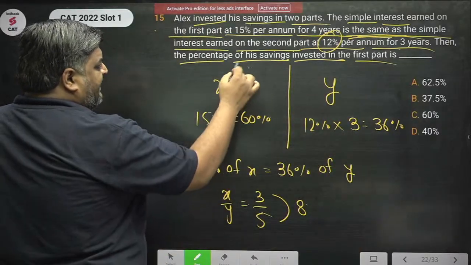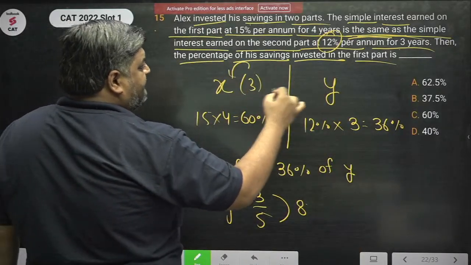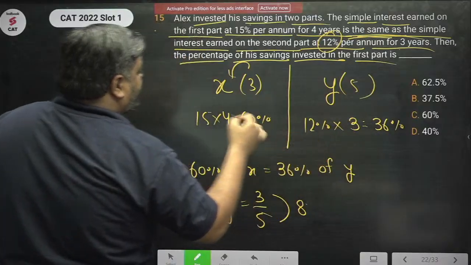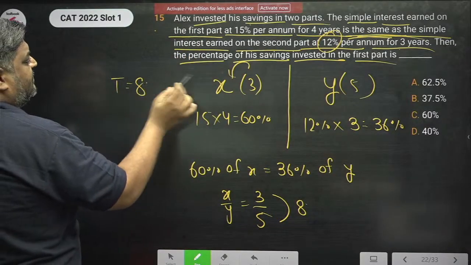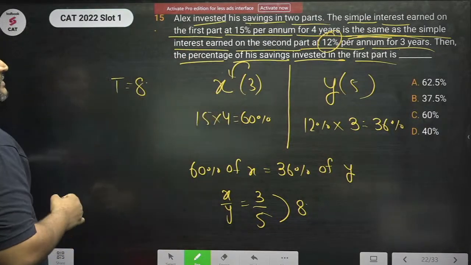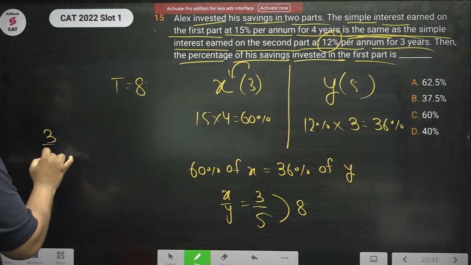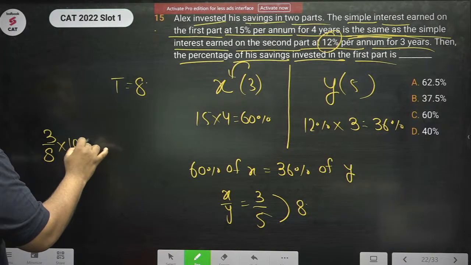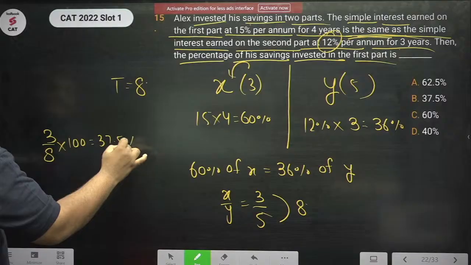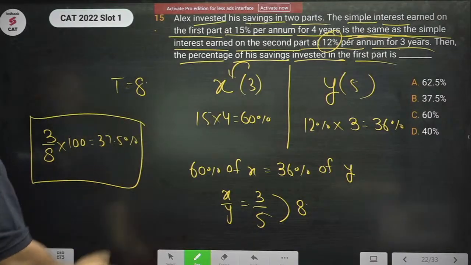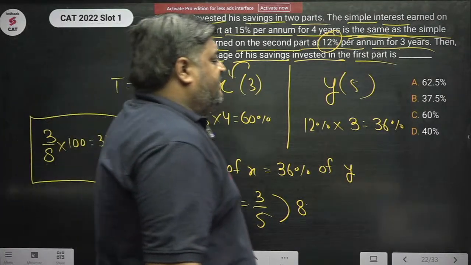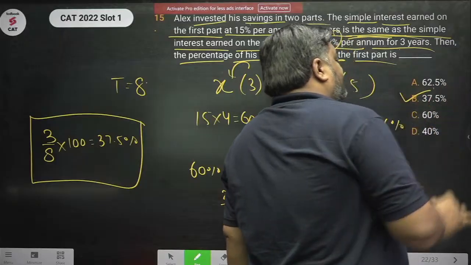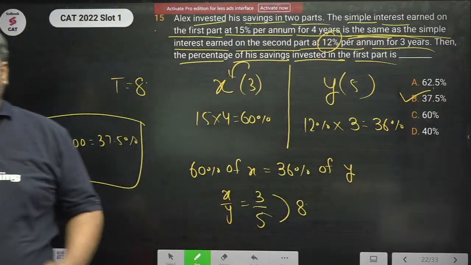Okay, the percentage of savings invested in the first part. So first part में X is the invested. If this is 3, this is 5. Total is 8. 3 is what percent of 8? Final answer is 3 by 8 into 100. This is 37.5%. Option B.